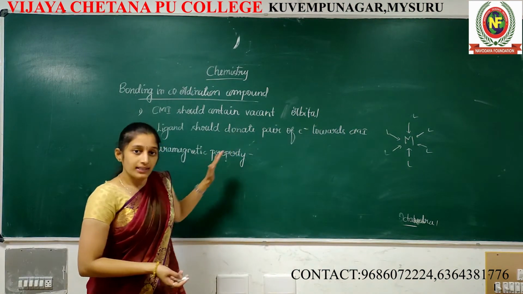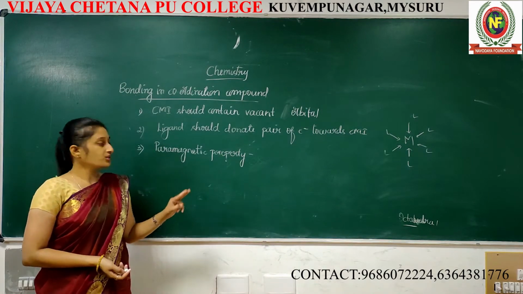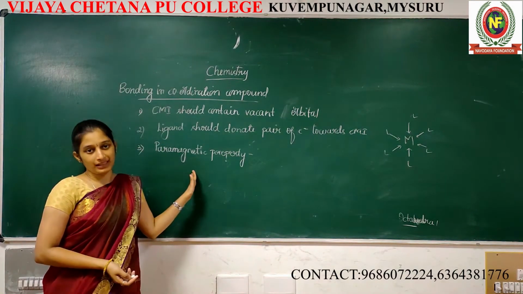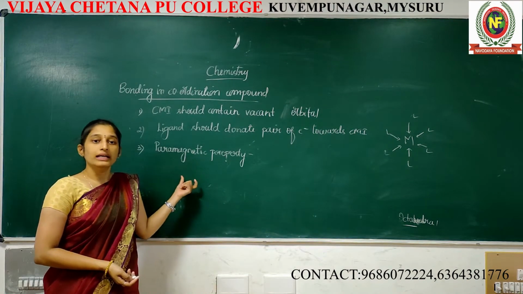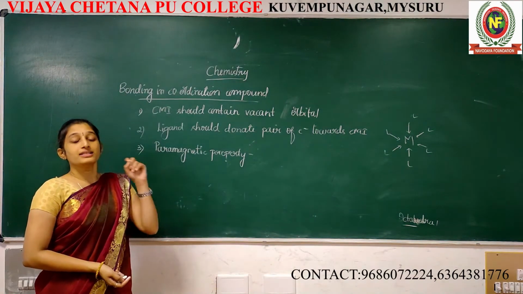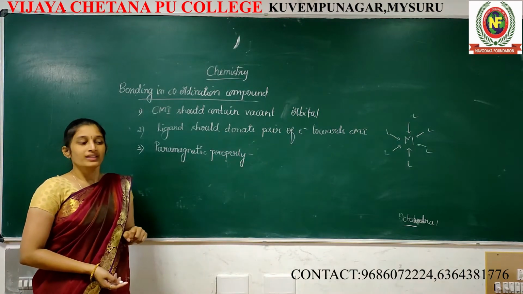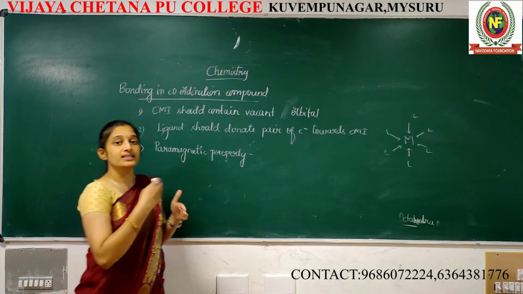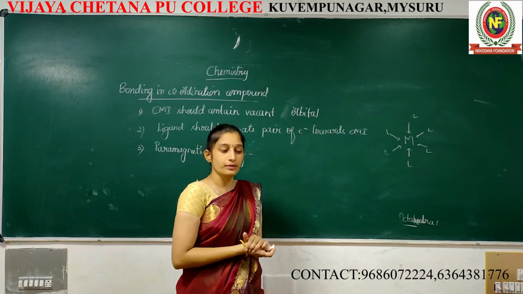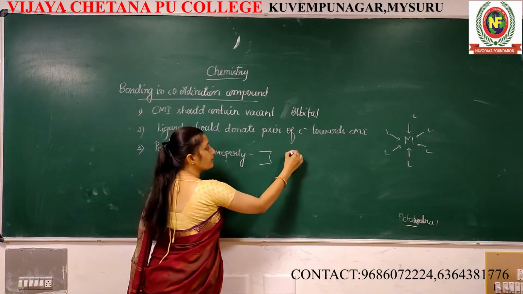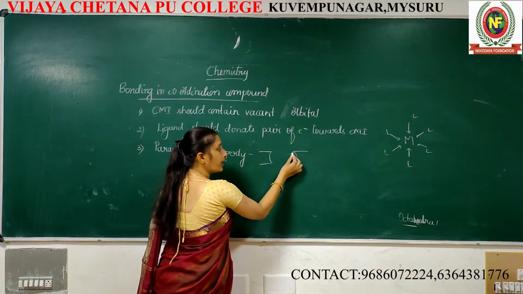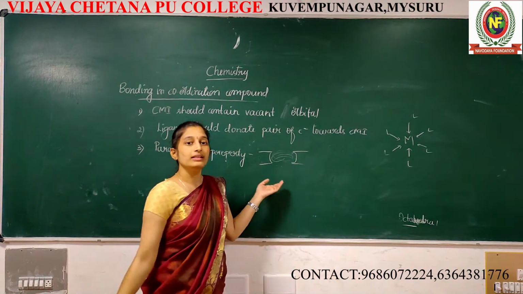But in this topic, I am going to take only 2 types: paramagnetic property and diamagnetic property. What is paramagnetic property? It's magnetic susceptibility. For example, if 2 magnets are there, a magnetic environment is created.